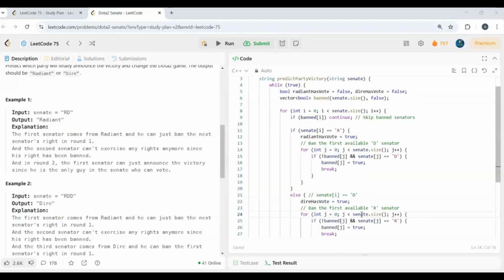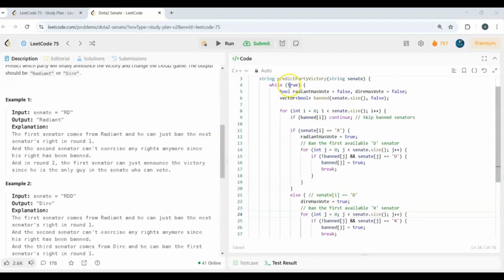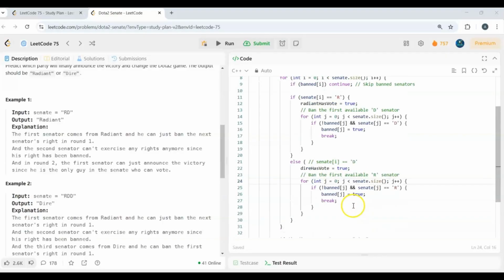After every round we'll check from the given vector whether this particular radiant has a vote or not. If he does not have a vote, it means the dire has that vote after finishing that round. Then we'll return dire. If the dire has vote variable is false, it means the senate string has all the radiant senators who have the right to vote and they can announce the victory. So we'll return radiant. In this way, using the while loop, which runs until it breaks on any of these conditions, we'll return our answer as radiant or dire.